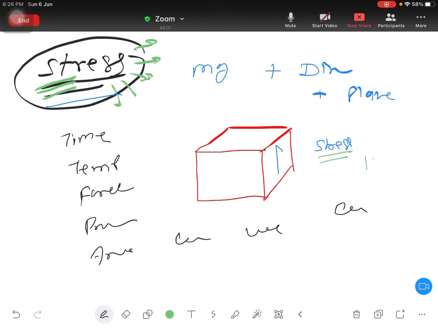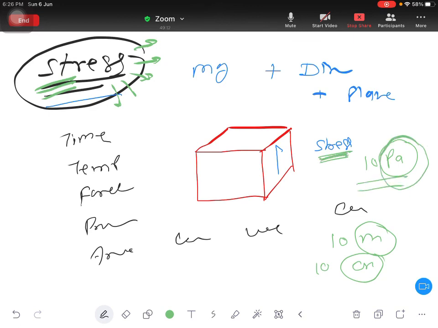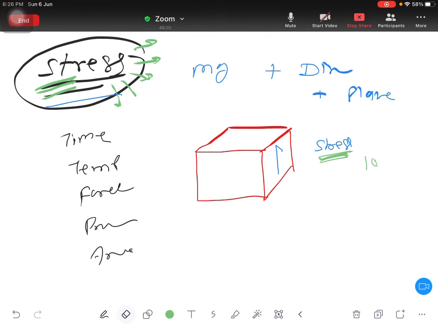Pascal. So suppose you have stress 10 Pascal. Pascal is the unit, like 10 meter, meter is the unit, 10 centimeter, centimeter is the unit. In the same way, if I say stress is 10 Pascal, then Pascal is the unit for stress. So suppose you are applying 10 Pascal stress. If you apply 10 Pascal stress, then this body will rotate in this direction. But if the same 10 Pascal you apply here, then the body will rotate in this direction. But if the same 10 Pascal you apply like this, then the body will rotate in this direction.